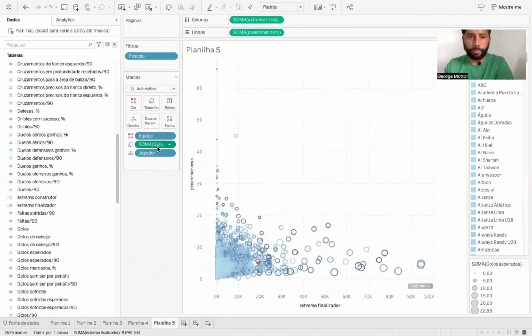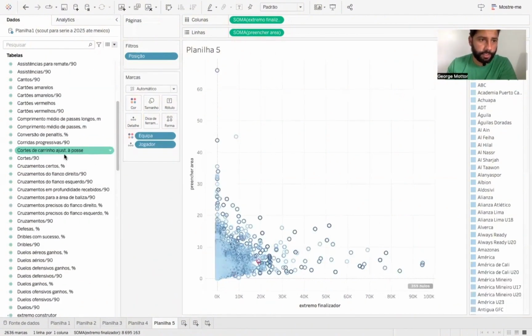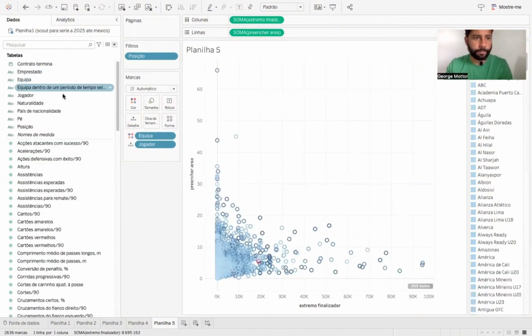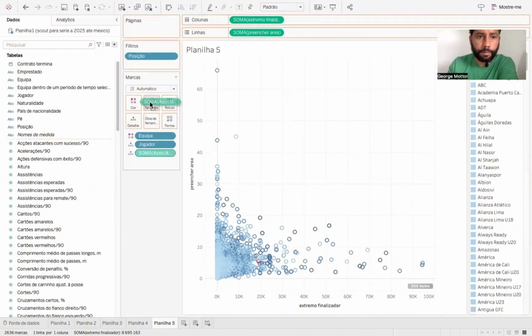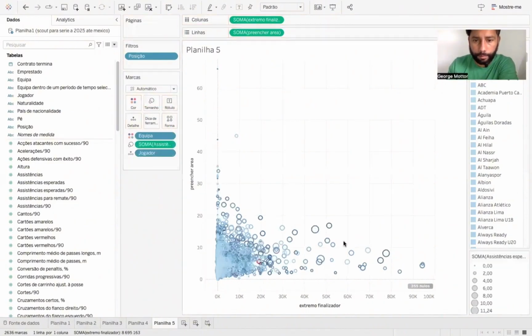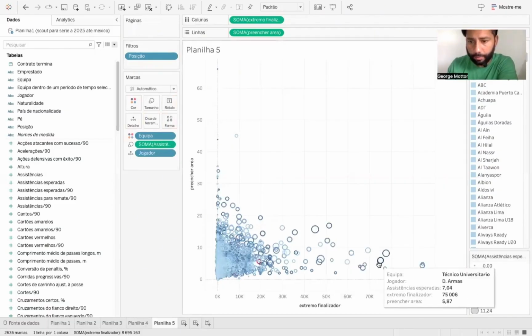We can actually swap the goals for expected assists. Lonsdale Davis back again. Oh, Guzman.